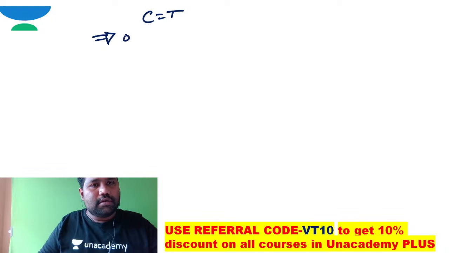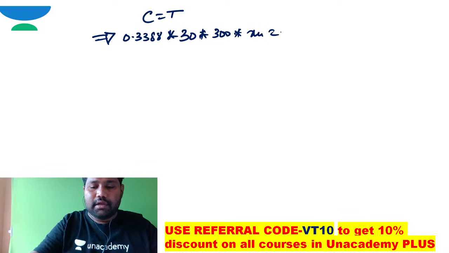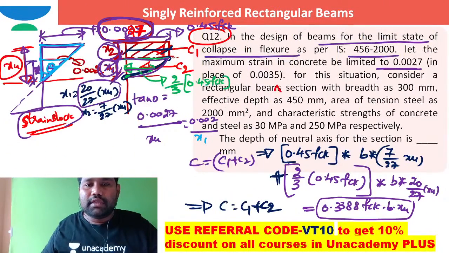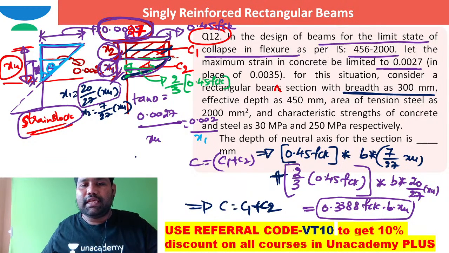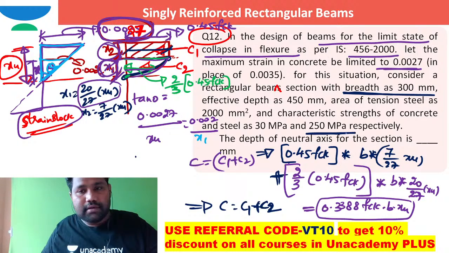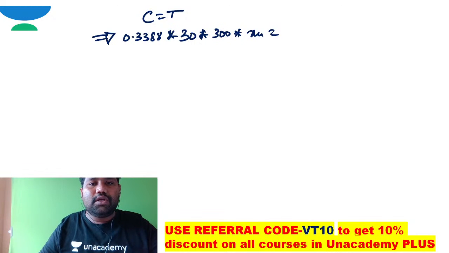The compression force is 0.3388 FCK into B into XU. FCK is 30, B is 300. The width, or breadth, of the section is 300 millimeter, and the steel used is 250 megapascal, and FCK is 30. So 0.3388 times 30 times 300 into XU is equal to tension force.